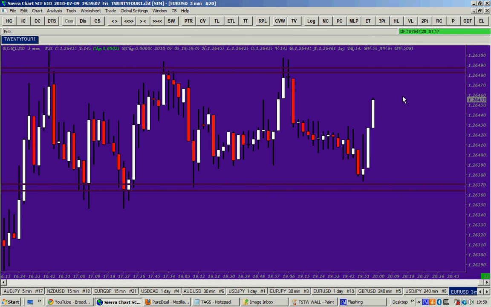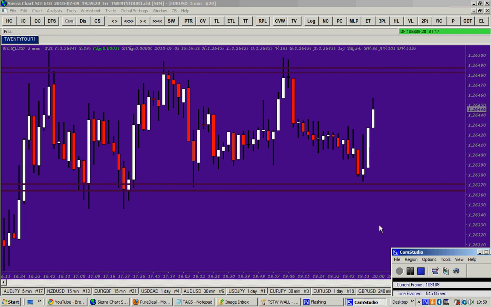I said, when you receive a single green signal followed by a triple red signal, what do you do? You ignore that triple red signal. Very, very important. So if you didn't pay attention to that email, go and read it again. When you receive a single green signal followed by a triple red signal, you must ignore that triple red signal.